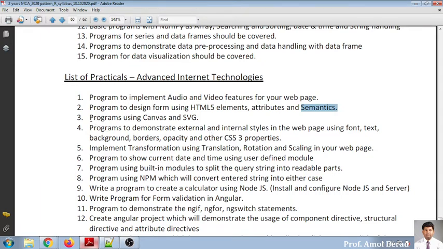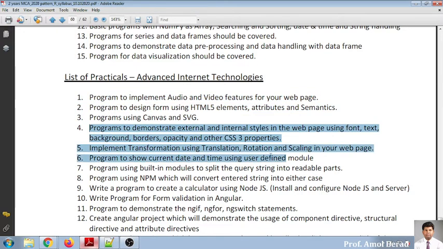The third thing expected is that you are able to program using Canvas and SVG. This week itself, we'll start with Canvas. Canvas and SVG applications are also required. So these first three basic domains are expected from you in this chapter. After that, we'll move to CSS, which we'll talk about later.